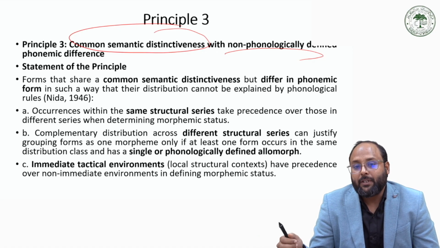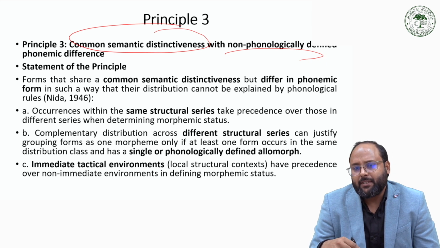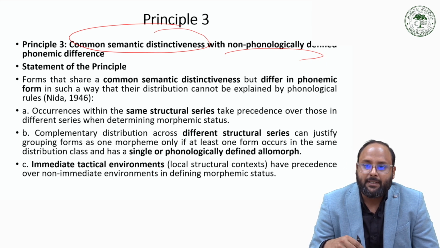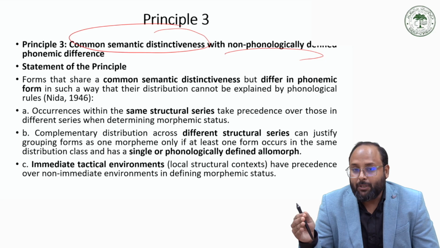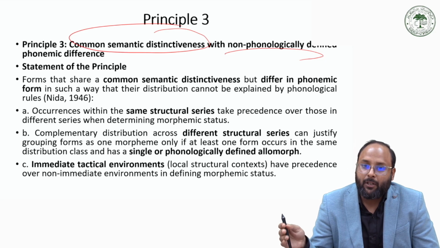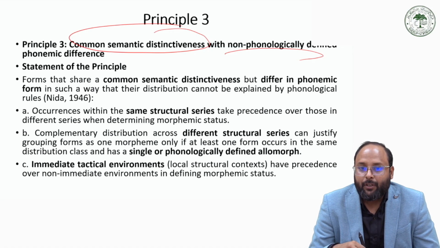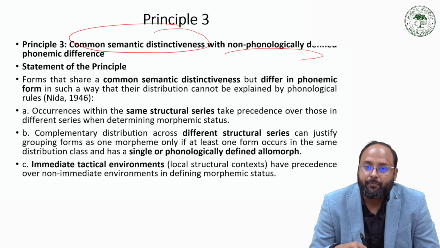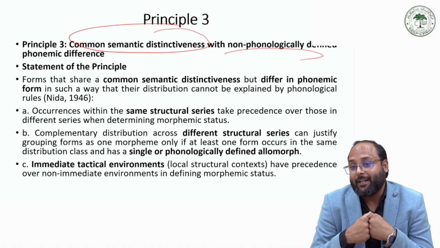So they are non-phonological. In many languages there are some irregularities, and those irregularities can be considered under this principle 3. They can be the same morpheme because they have the same meaning in all their occurrences, but the form may change, and the change is not rule governed and does not depend on phonology or morphology. It is lexically conditioned.